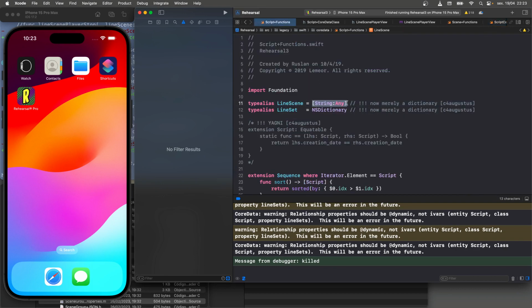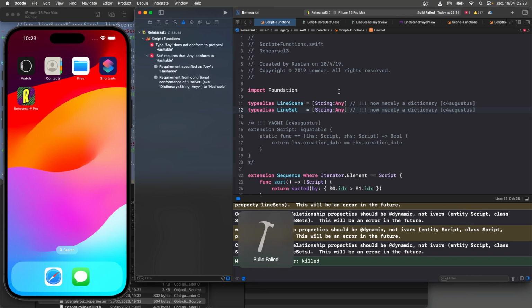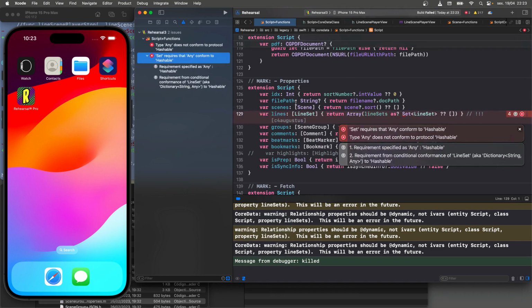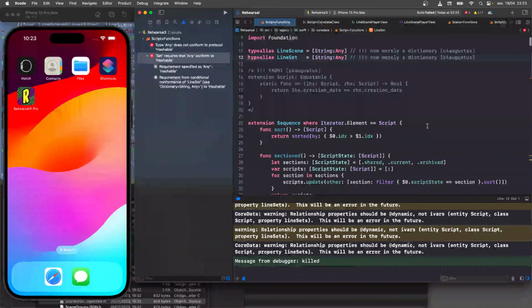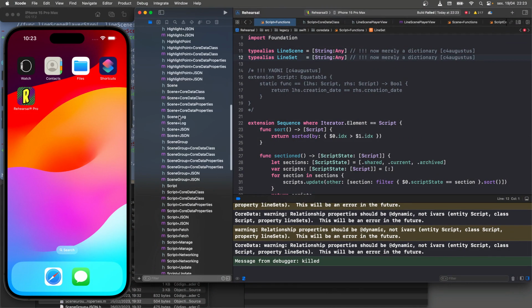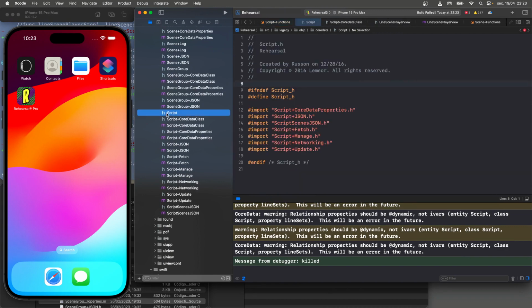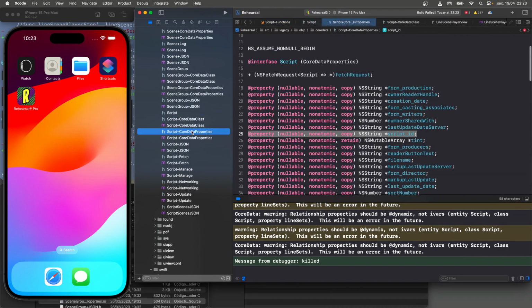If I go LineSet, I get a problem with the other. So if I could do LineString, Any, I run into this problem. That LineSet, we jump to definition. That's what we're looking at, LineSet here, without saying NSDictionary. Problem is, it doesn't end up matching script, Core Data properties. Or is it here?